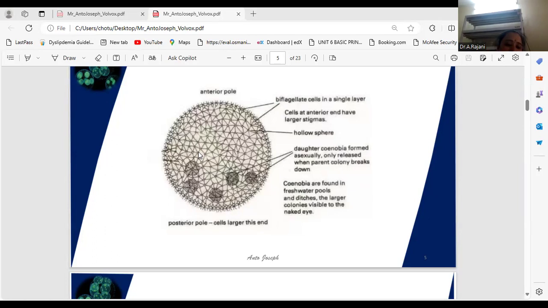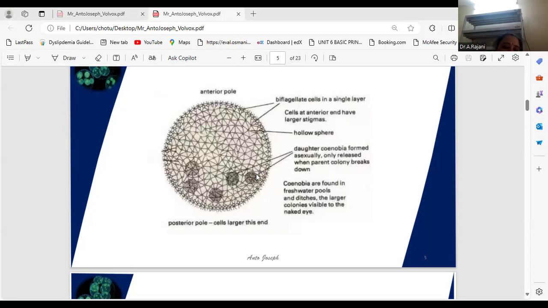Each and every cell possesses an individual gelatinous sheath also. The shape of the cell is ovoid or elliptical, with a narrow pointed anterior end toward the peripheral part and a broad posterior part, just like a Chlamydomonas-shaped structure.